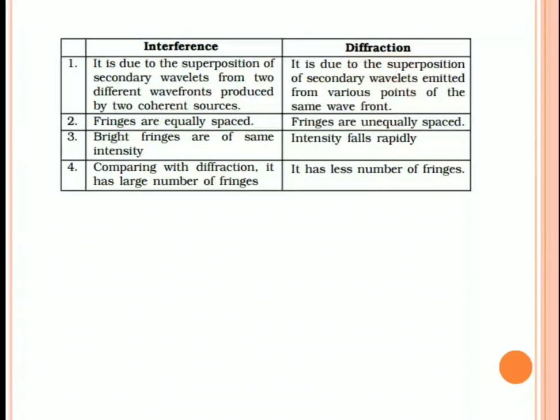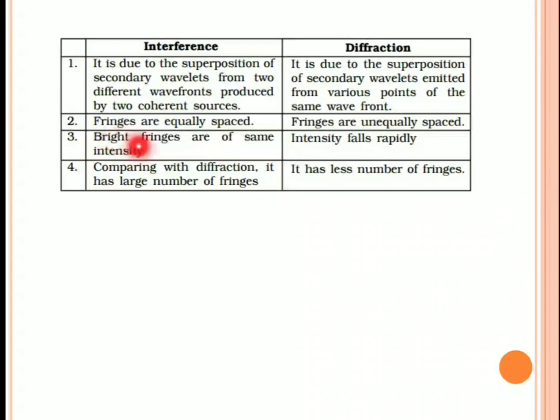As we already discussed in the interference chapter, dark and bright fringes are formed. When you observe the dark and bright fringes in an interference pattern, the fringes are equally spaced. That means the gap between successive bright or dark fringes is the same throughout. Whereas in the diffraction phenomenon, the fringes are not equally spaced. That means they are unequally spaced.